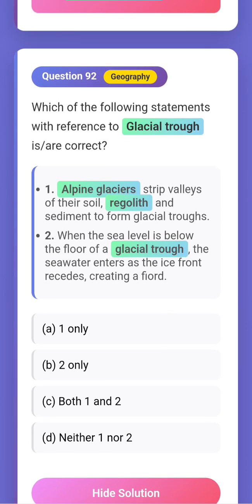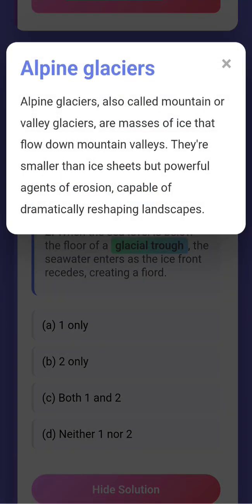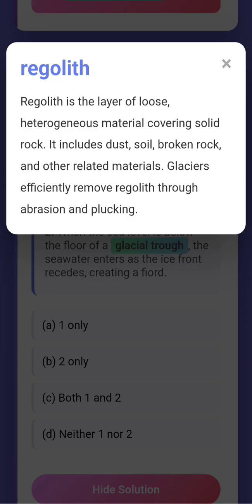Before that, we'll check some definitions. What are alpine glaciers? Alpine glaciers, also called mountain or valley glaciers, are masses of ice that flow down mountain valleys. And what is a regolith? Regolith is the layer of loose heterogeneous material covering solid rock.